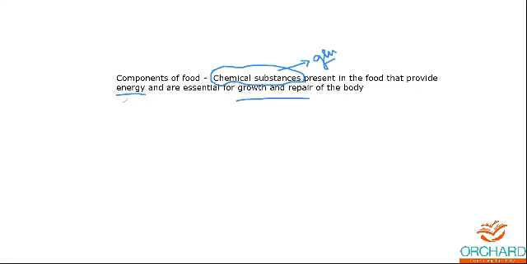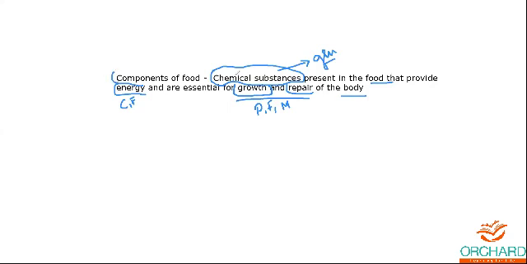This energy you may get from carbohydrates and proteins, so they give you energy, but growth and repair may be from proteins, and also some kind of fiber, maybe minerals. So some of the components play a vital role in a unique manner. Some may work for growth, some for repair, some for energy. So these substances which are broken down from the food and provide energy to your body, you call them components of food.